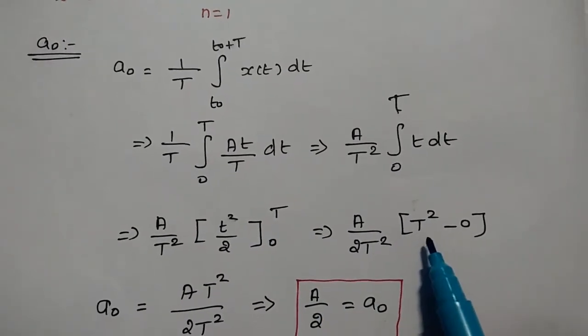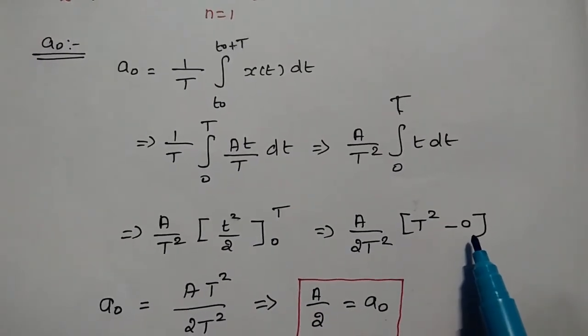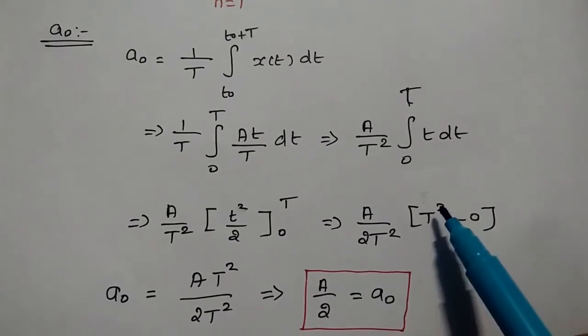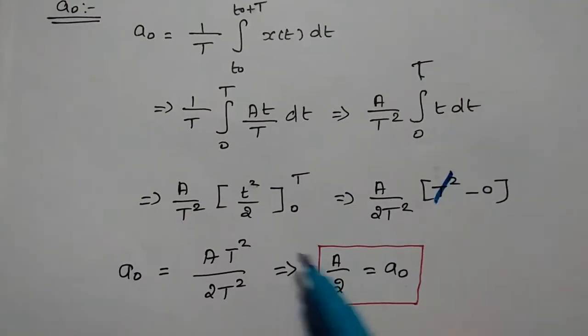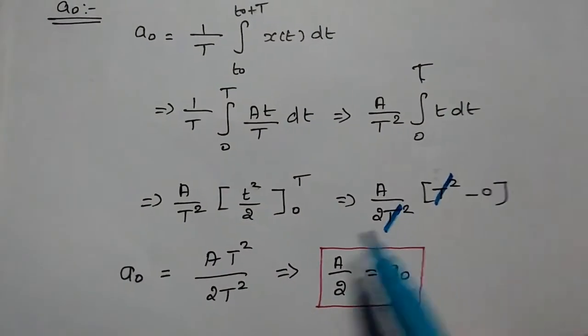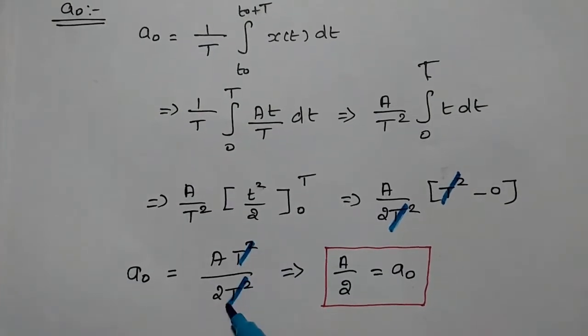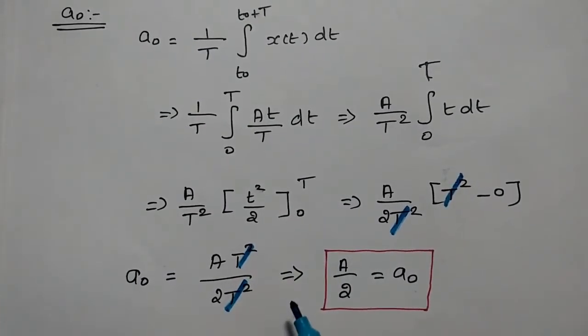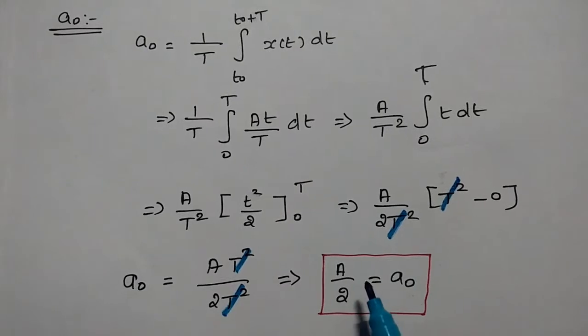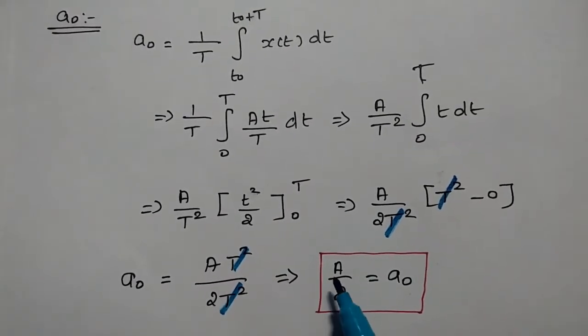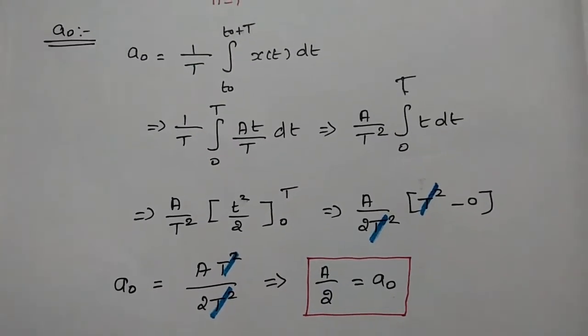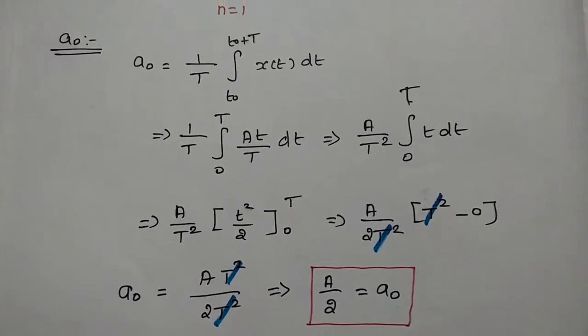So it becomes T squared minus the lower limit, which is 0. So then in the next step, this T squared and this T squared cancel. Then we can get a naught is equal to capital A divided by 2. So here capital A is nothing but the amplitude of the given signal. Okay.